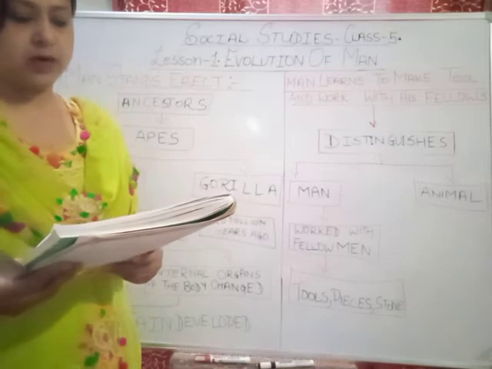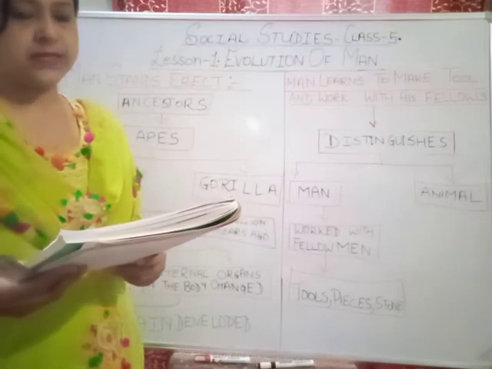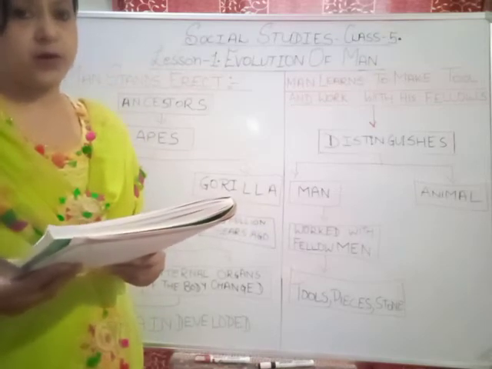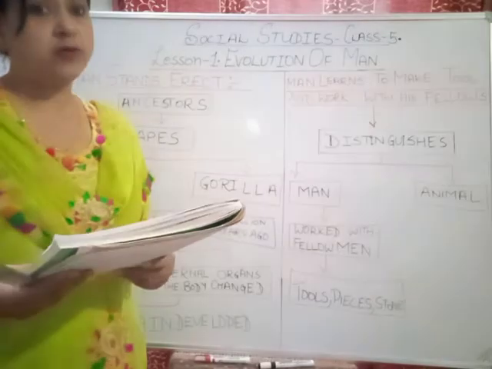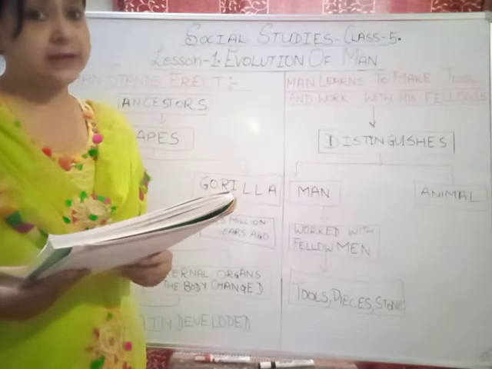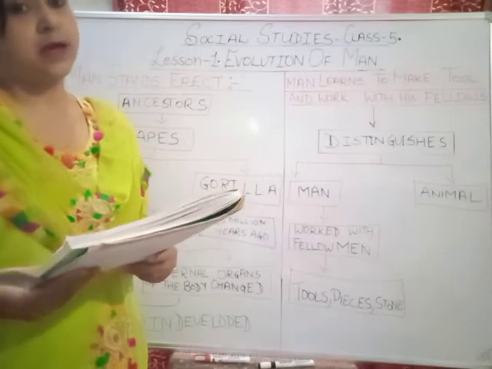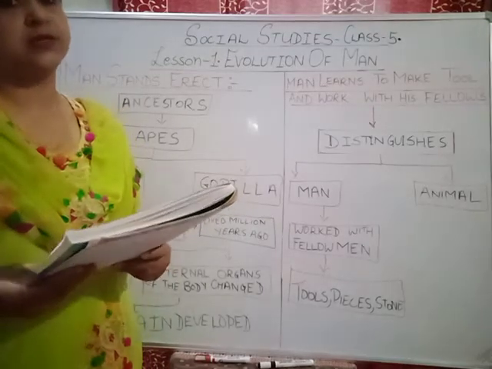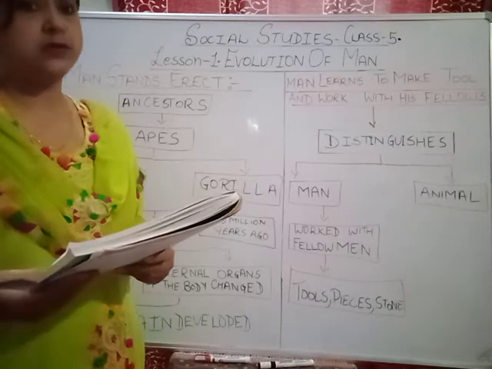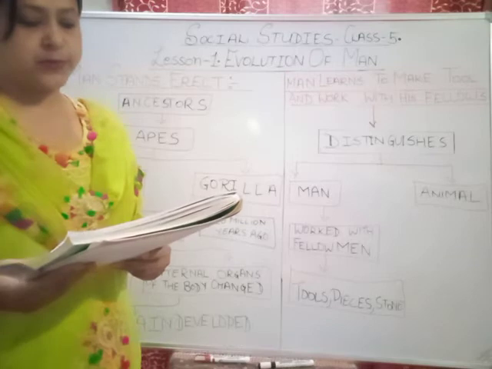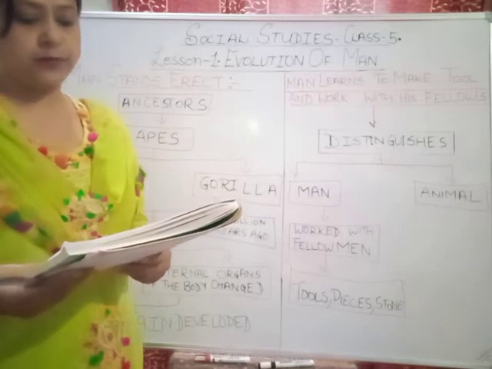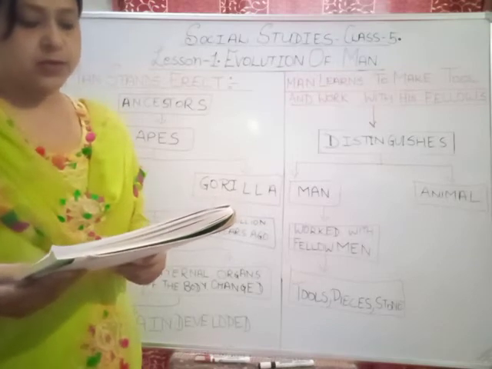He could now grasp things and bring them close to his eyes. Whatever things he grasped in his hand, he wanted to see it. So children, with what do we see? With our eyes. So the ape man who has changed into a man now, he wanted to see things with his own eyes.